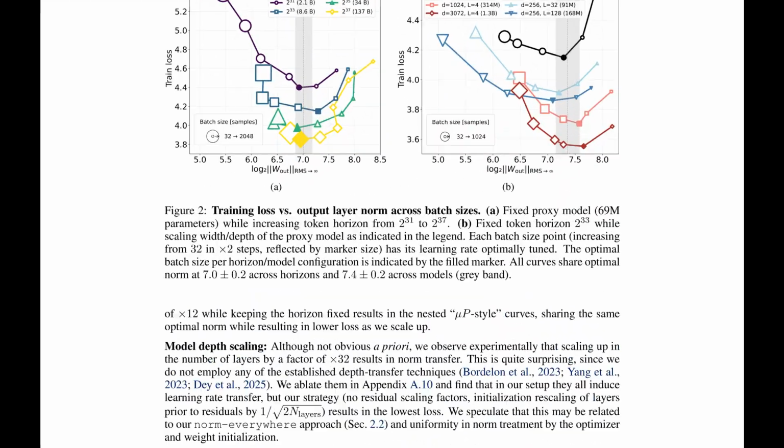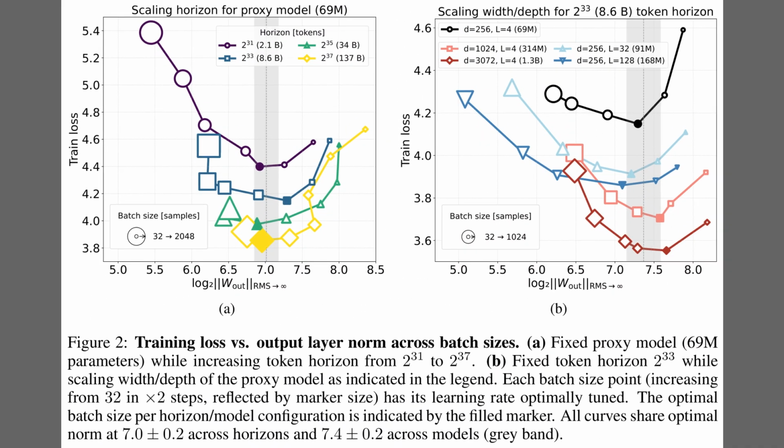Figure 2 shows that the best training loss occurs at a shared output layer operator norm across batch sizes. The operator norm means how strongly the layer can amplify its inputs, which acts like a dial controlling model behavior. Panel A compares data horizons and finds one batch size per horizon that lands near the same norm, while the preferred batch size grows with horizon.